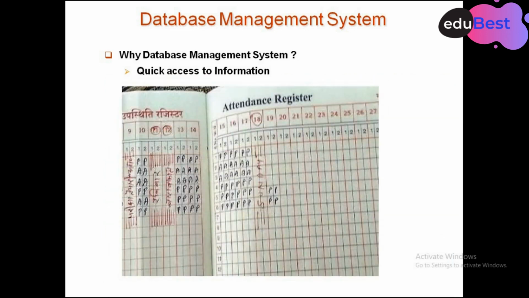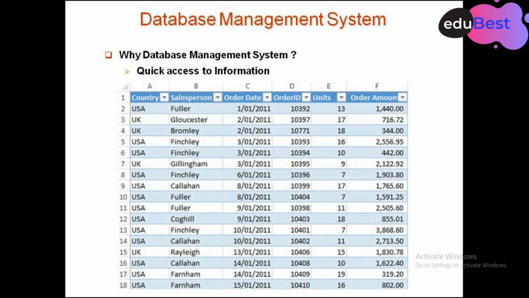But if I use an attendance register, it is going to make it faster for me. It is going to take around half an hour to compile the attendance. But instead of that, if I use an Excel sheet, it is going to be quicker.